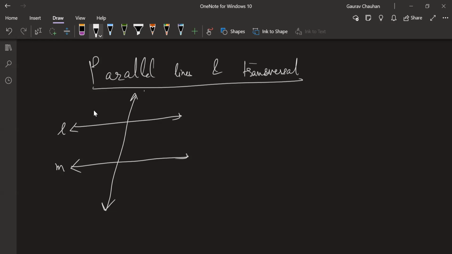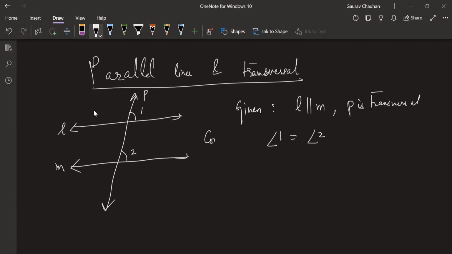Let's take L and M as parallel to each other. If it is given that L is parallel to M and P is a transversal, then what do we say about angle 1 and angle 2? We say that angle 1 is equal to angle 2. This is the conclusion.